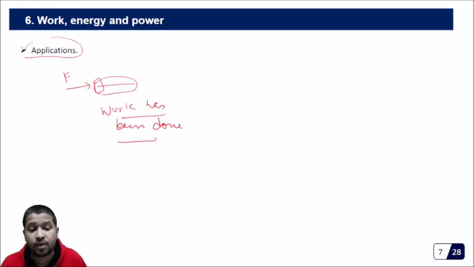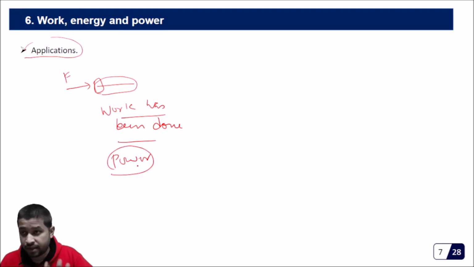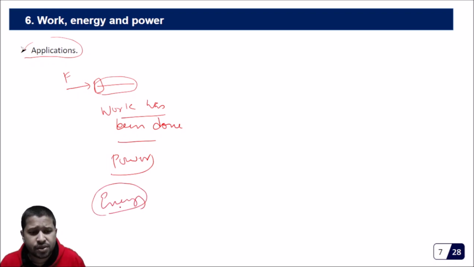Now how fast you are doing work, the rate of doing work, comes under power. And why are we able to do work, or in other words, why are we able to apply some force? Because we have something called energy. So all such things we study in this chapter called work, energy and power.